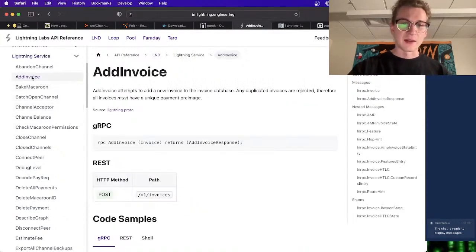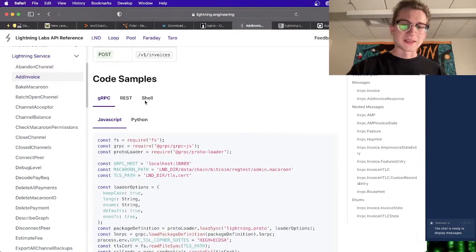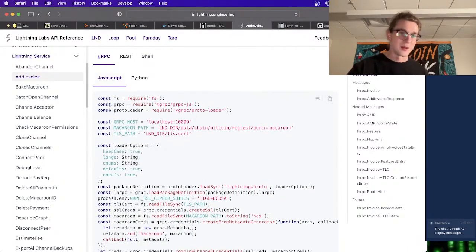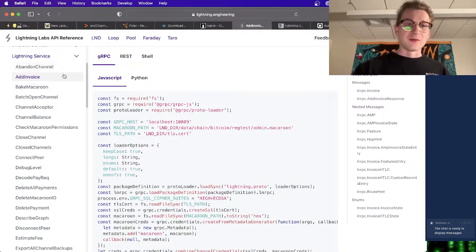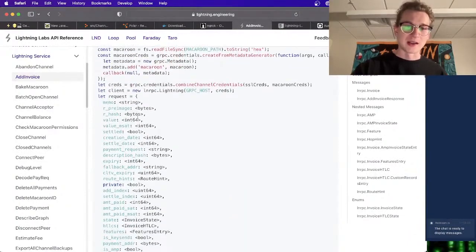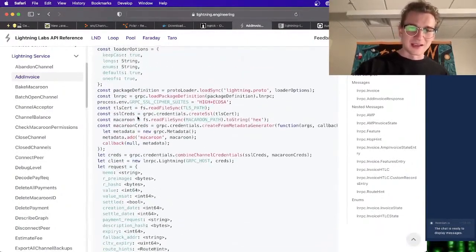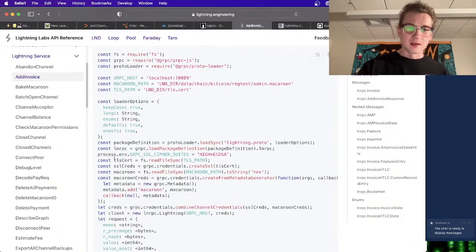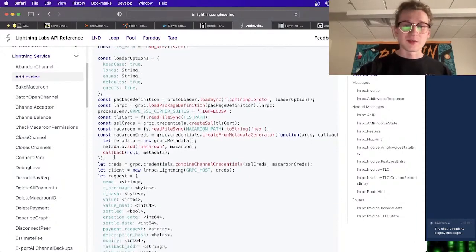If we just go to add invoice, we can look at this again. They've got JavaScript examples here, which is very nice. If we wanted to add an invoice, this is all the JavaScript code we'd be writing. It's a very long snippet. There's a lot of what you'd call boilerplate or setup code that you even need to talk to the gRPC interface.